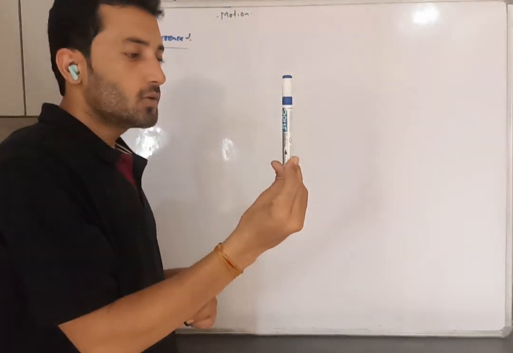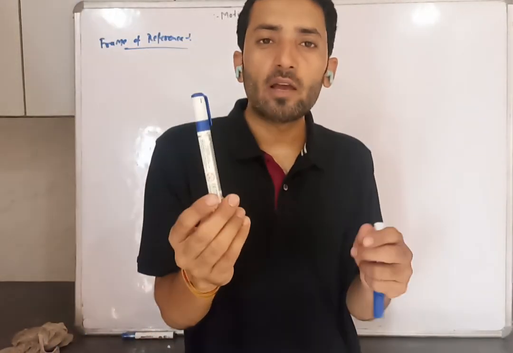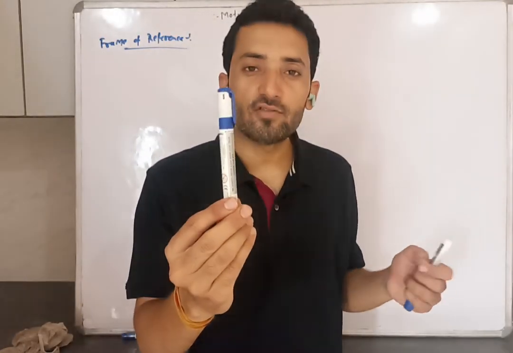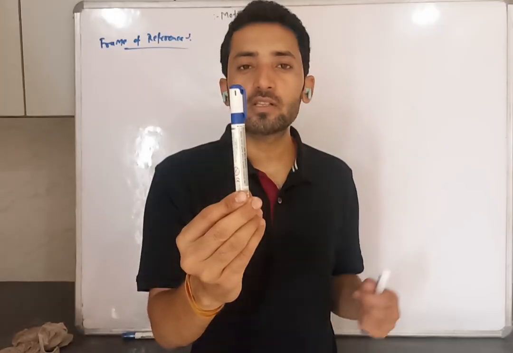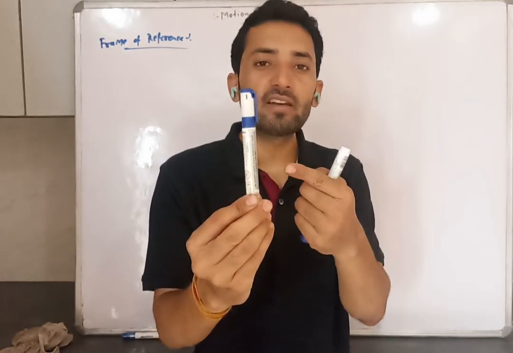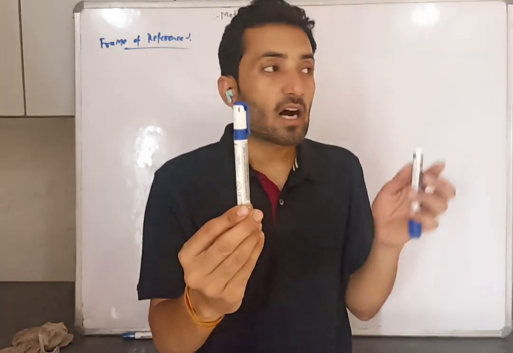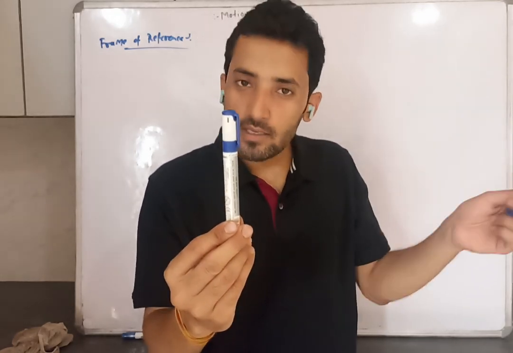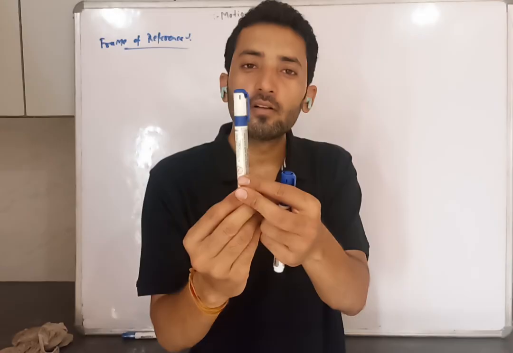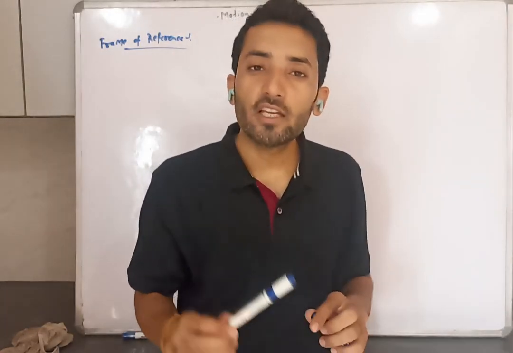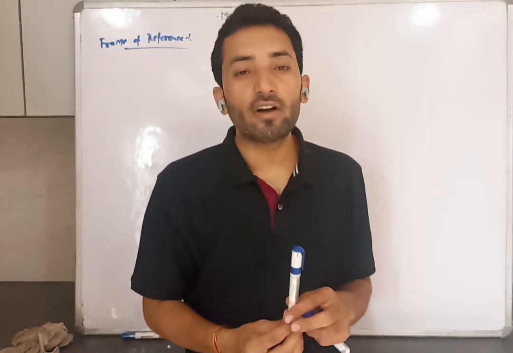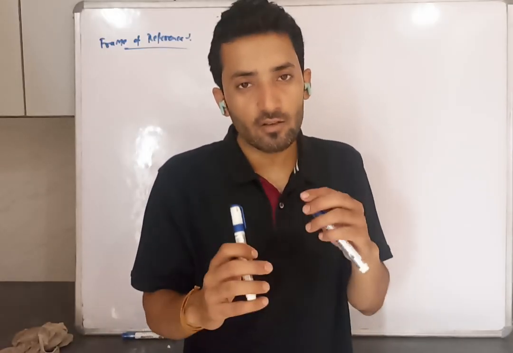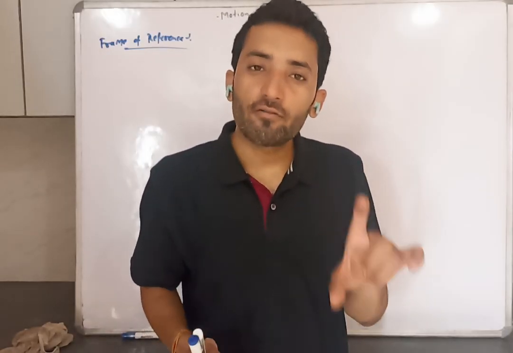Now let's suppose I am sitting in a moving train, and I ask my fellow passenger, tell me the position of this pen. He will say the pen is at rest. Or if I ask someone who is outside the train, what will he say? Yes, he will say this pen is in motion. So if I need to define the position of an object, whether it is at rest or in motion, we need a reference point.